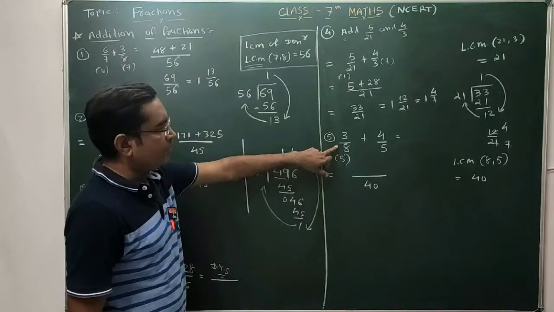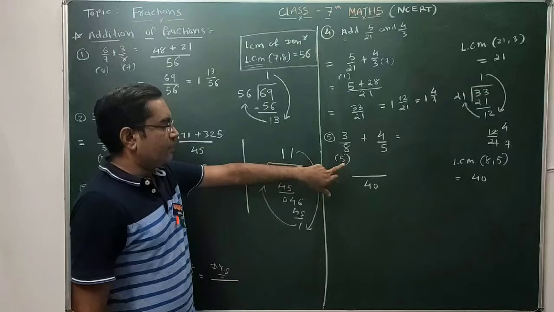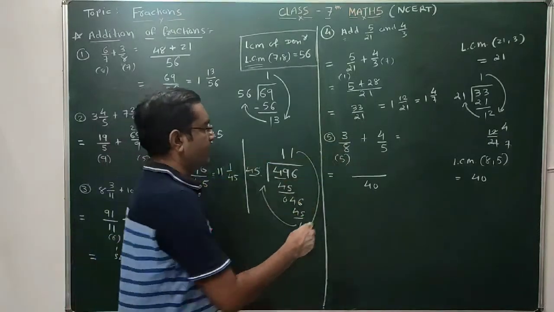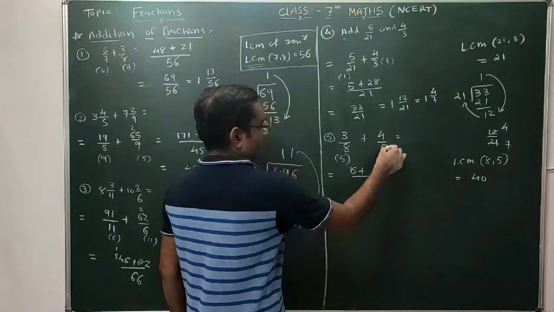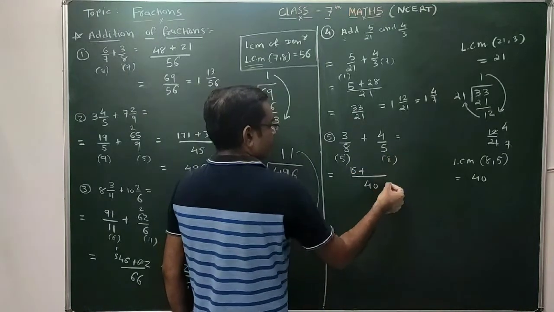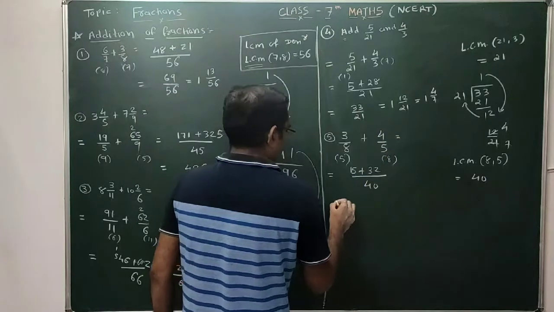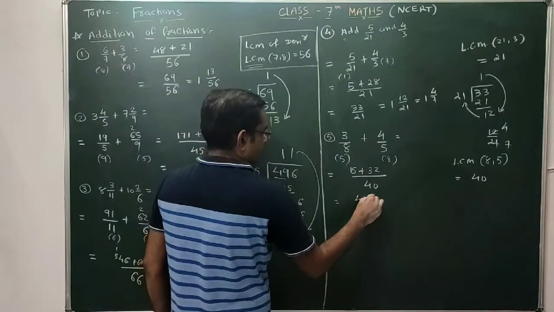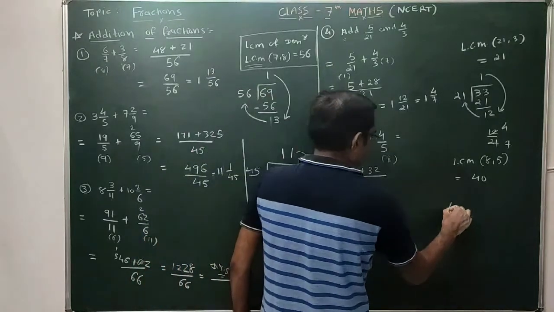8 5s are 40. You have to multiply this denominator with 5 to get this 40. So you are getting one number, 5, and therefore you have to multiply that same number 5 with your numerator. So 5 3s are 15, plus 5 8s are 40. Similarly, you have to multiply this 8 with 4. 8 4s are 32. So this one will be 47 by 40. Again, mixed number.